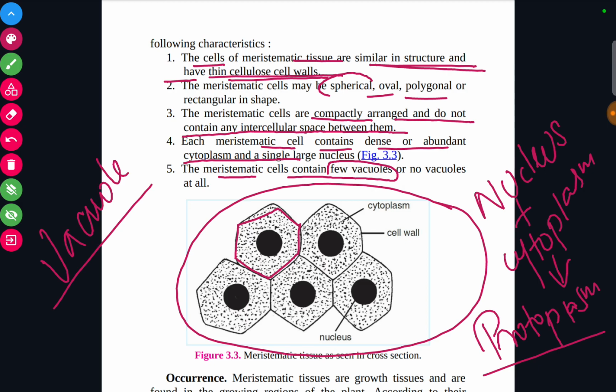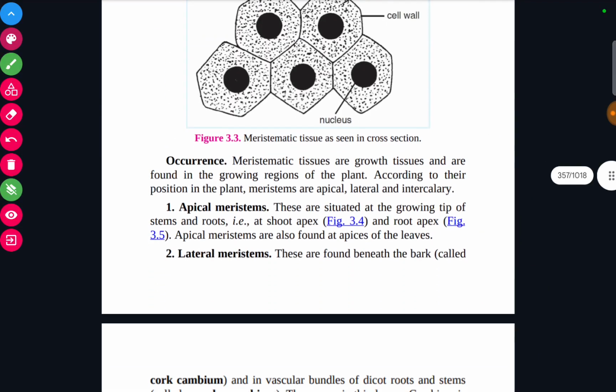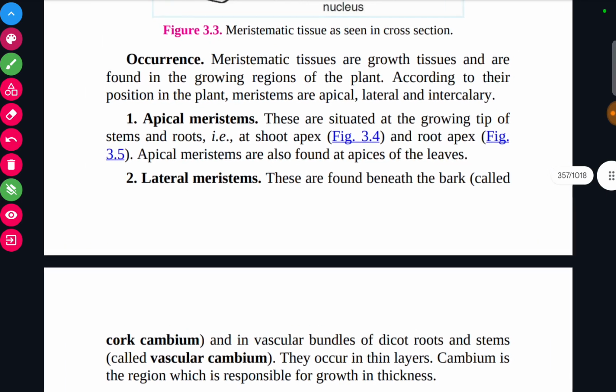So there is no need of a vacuole, because the vacuole actually helps in the storage of different kinds of food or waste product or water. But the meristematic tissue is actively engaged in division. So there is no requirement of a vacuole. I hope you're getting your concept clear.